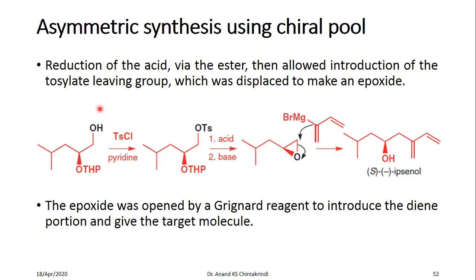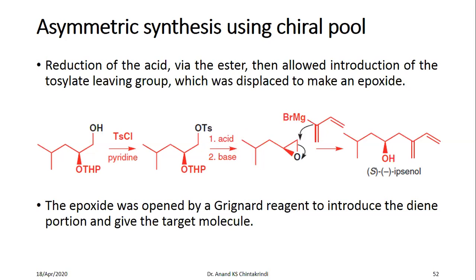When this protected form of the dihydroxy compound, wherein one of the hydroxyls is protected with tetrahydropyran, is reacted, you are esterifying it with tosyl chloride. When you have this tosyl group, you are introducing a good leaving group. What will happen? It will form an epoxide.